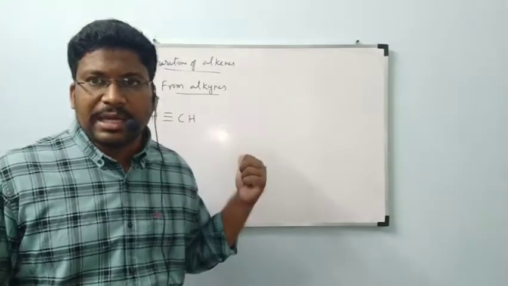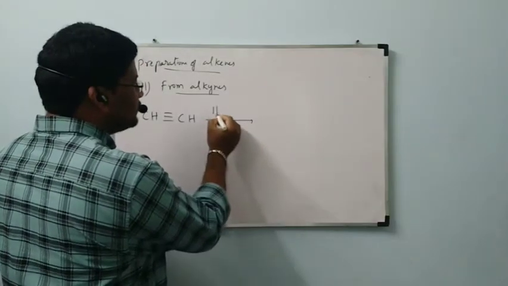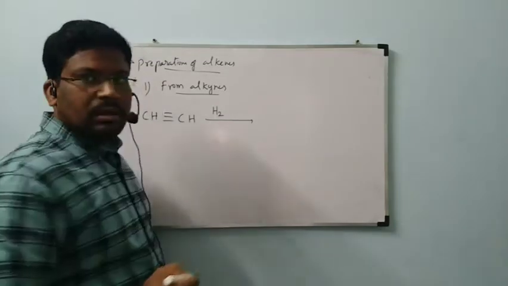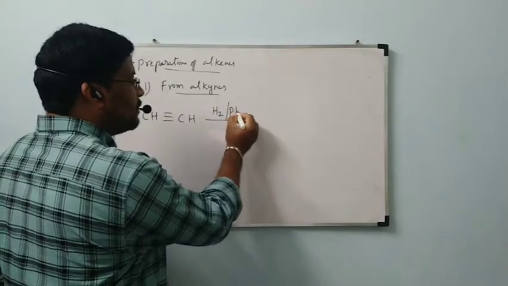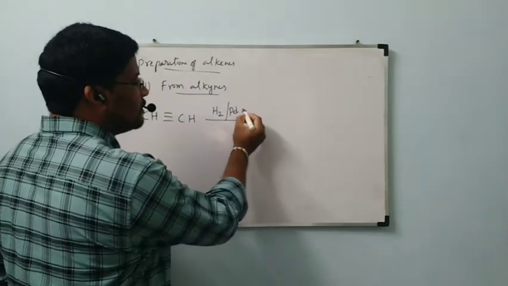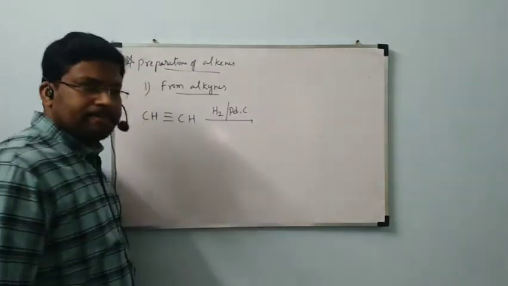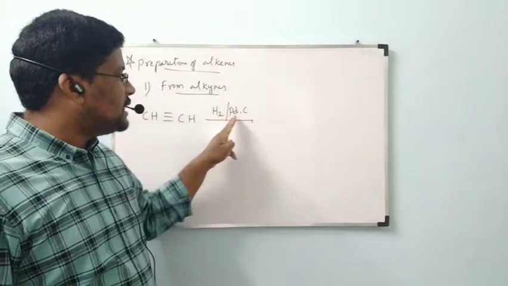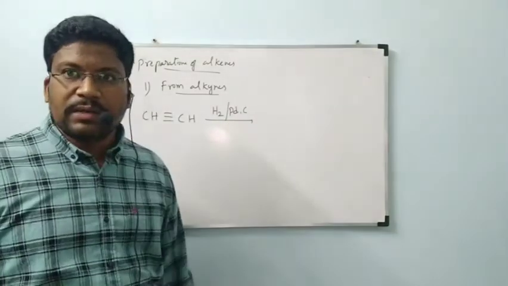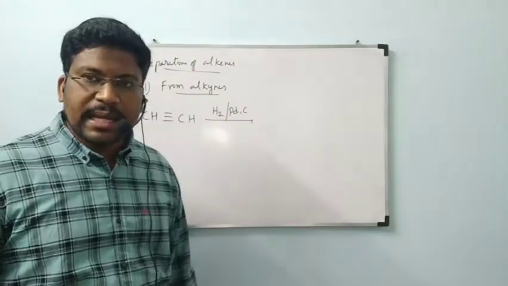Now we are taking alkynes. This alkyne will undergo reaction with hydrogen which is adsorbed on palladium charcoal. That is the catalyst.